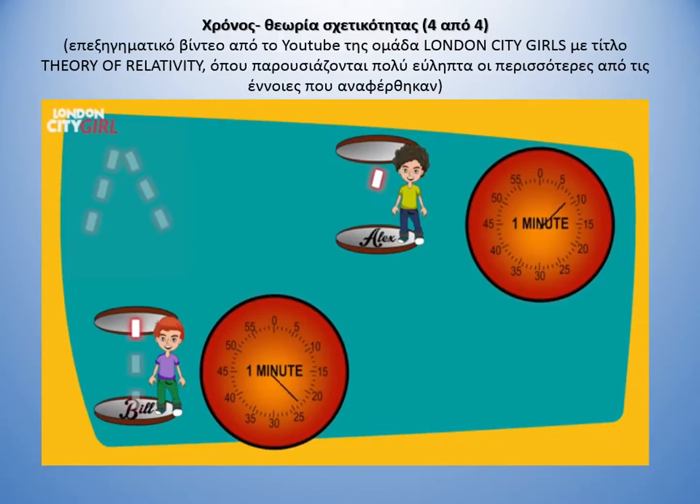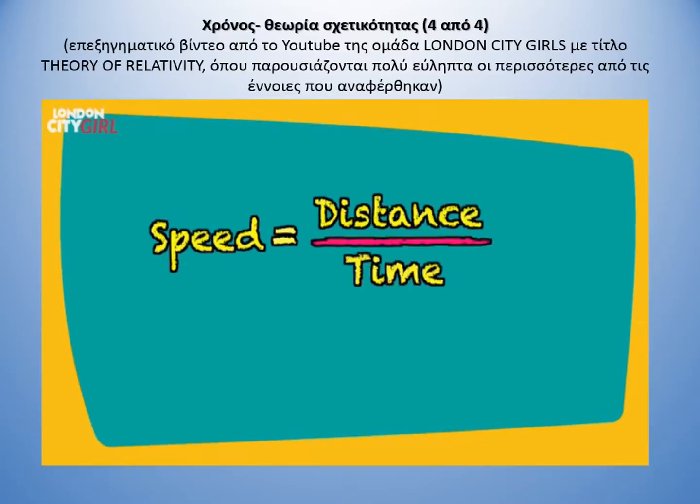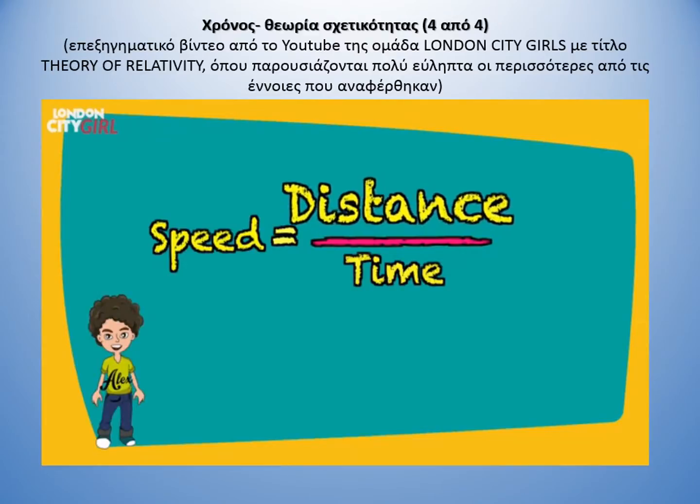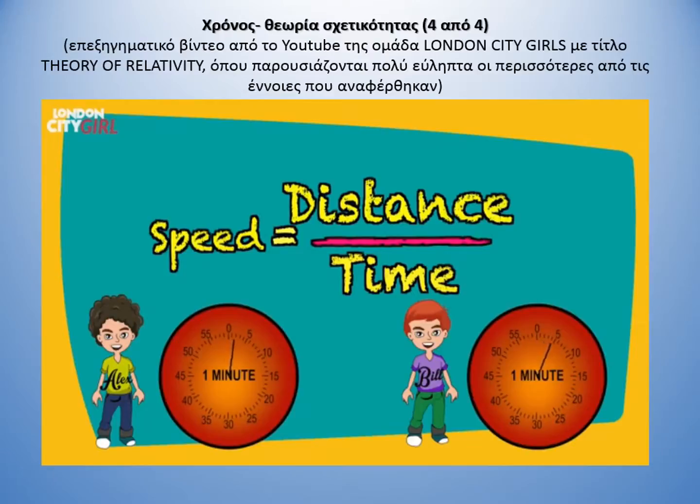Look at the clock hand. Notice how Alex's clock hand is moving much more slowly compared to Bill's. Time for Alex has slowed, which allows his light beam to travel a greater distance. Look at it this way. Speed equals distance divided by time. As Alex's distance is more, the value of his time must be more, or rather Alex's 1 minute actually turns out to be longer than Bill's 1 minute when you compare the two. Time has slowed down for Alex. This is called time dilation.